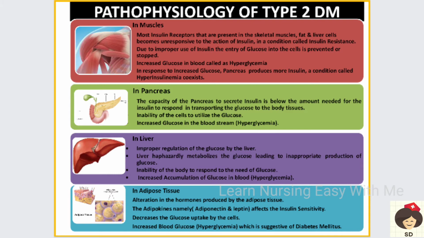But here, adiponectin and leptin prevent this insulin sensitivity, so glucose is not taken by the cells. So the patient will have increased blood sugar, called hyperglycemia. When there is hyperglycemia, we call it diabetes mellitus. So these are the pathophysiology that occurs in type 1 and type 2 diabetes mellitus.